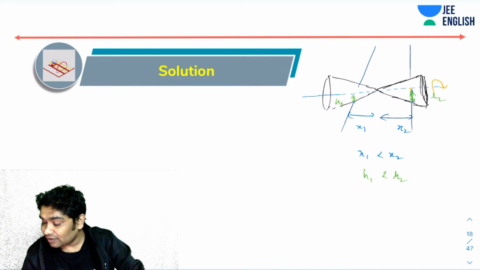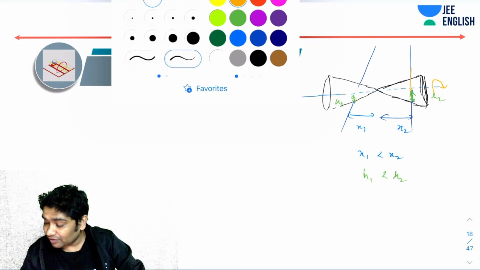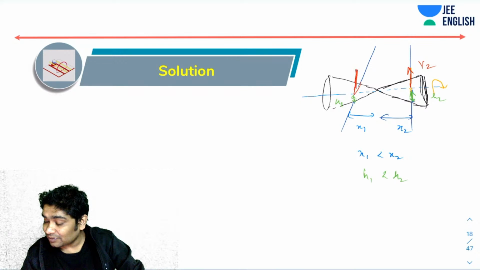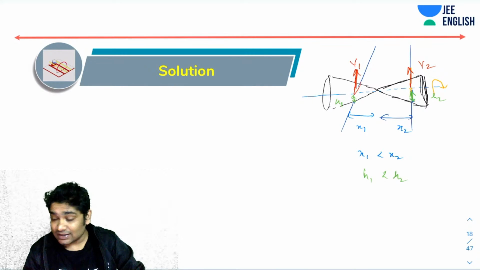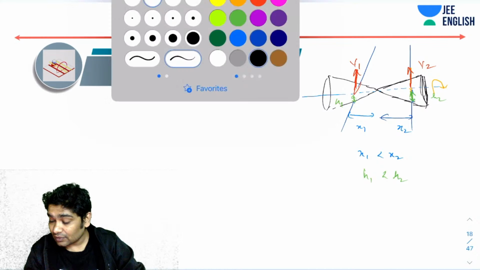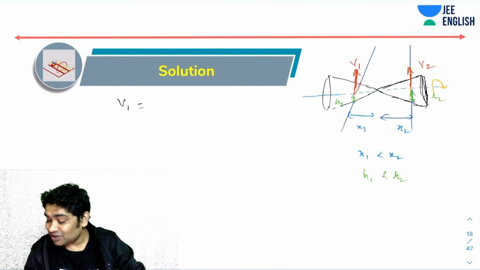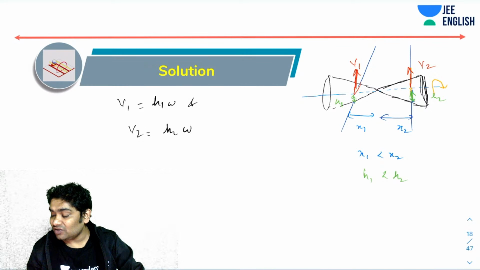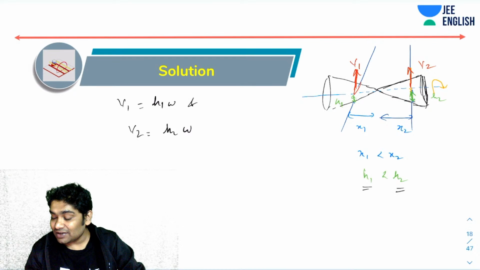The point here would be moving forward with some velocity, let's call that v2, and the point here with some velocity v1. So v1 would be h1 omega and v2 would be h2 omega. Because h1 was less than h2, v1 is less than v2.